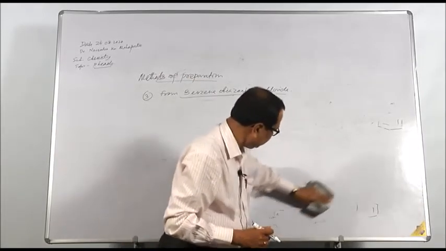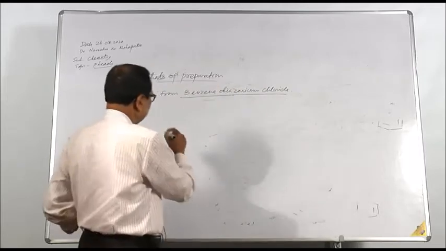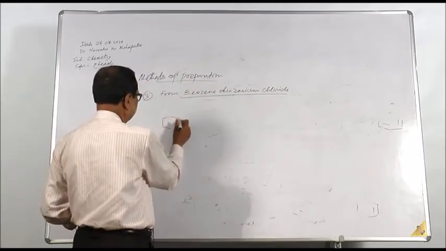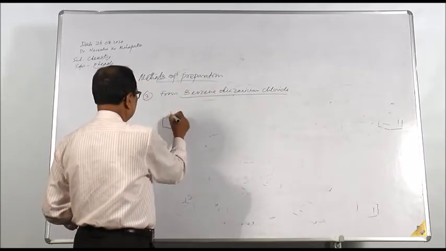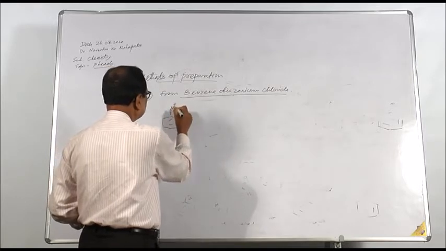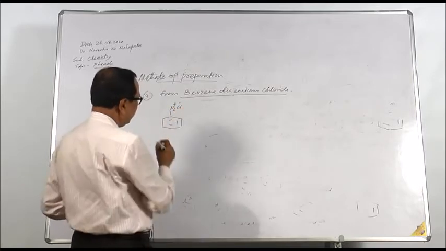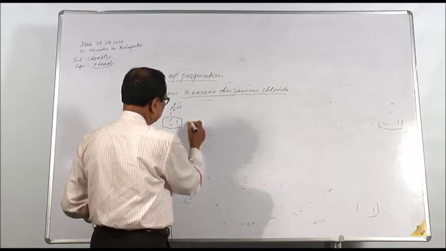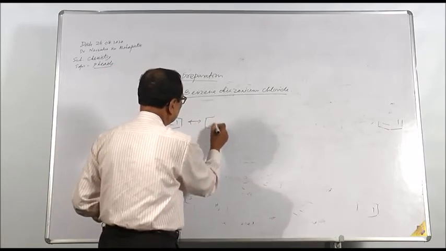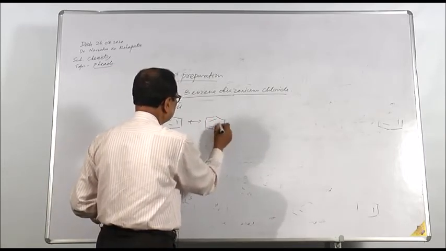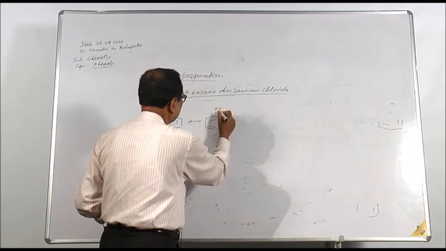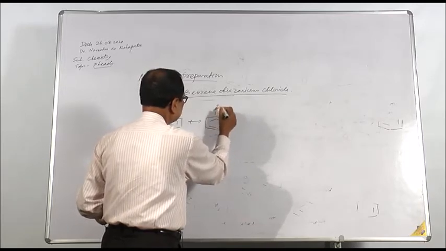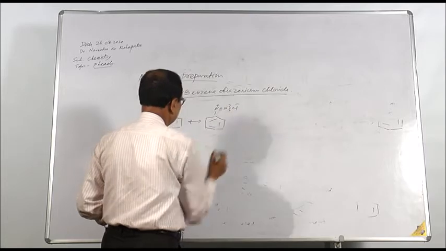Benzene diazonium chloride structurally, we write it in this way: N2 plus Cl minus. It is a resonance stabilization of two structures. One is N triple bond N here plus Cl minus.